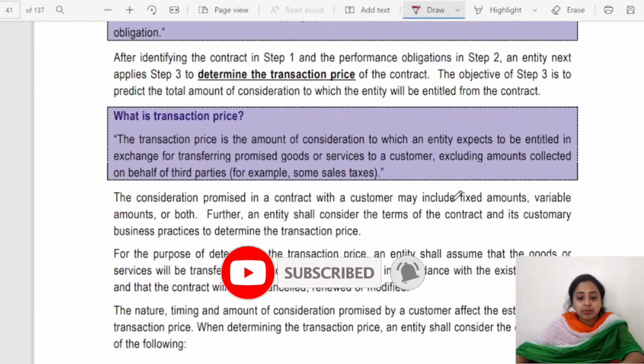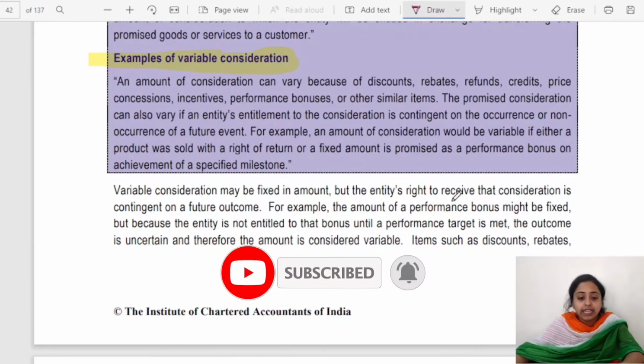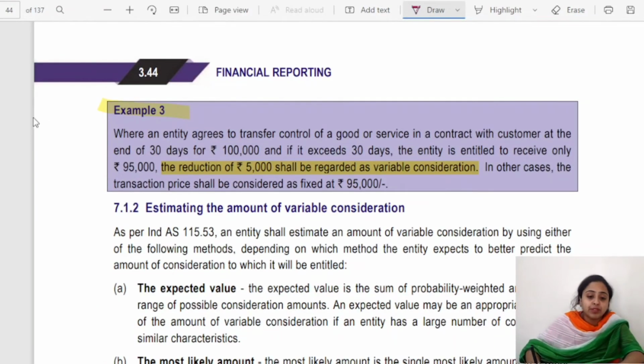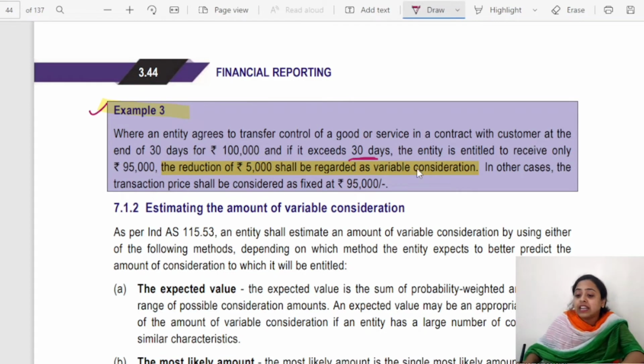Next, illustration number 29. But before that, we have example number 3. Let's read it once. Where an entity agrees to transfer control of a good or service in a contract with a customer at the end of 30 days for rupees 1 lakh, and if it exceeds 30 days, the entity is entitled to receive only 95,000. So this 5,000 reduction may or may not be applied.